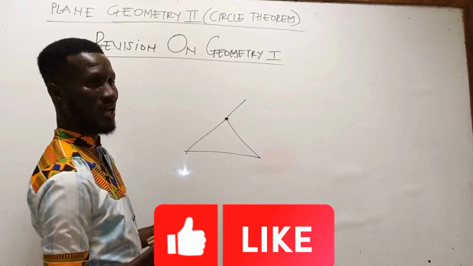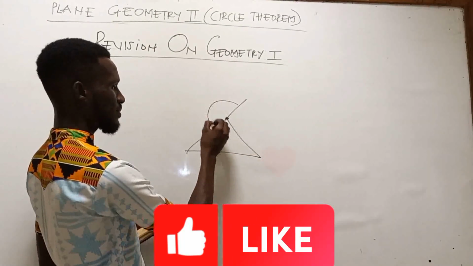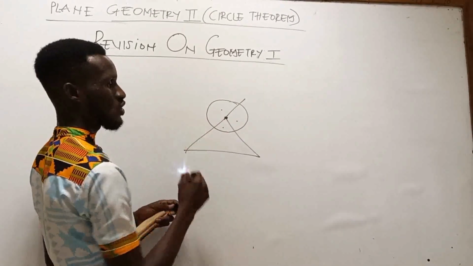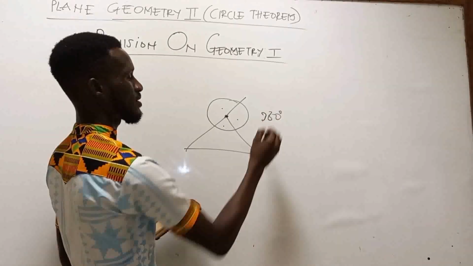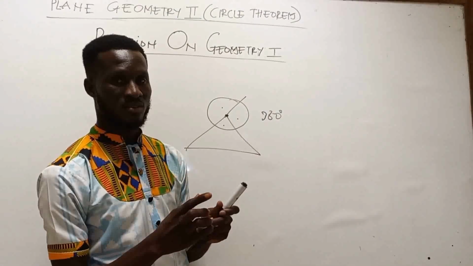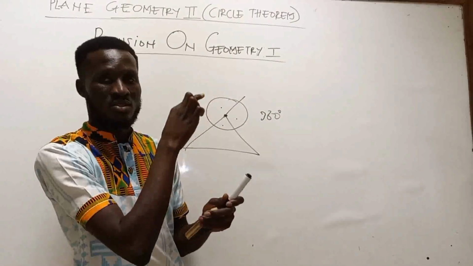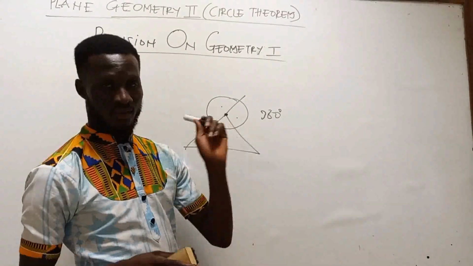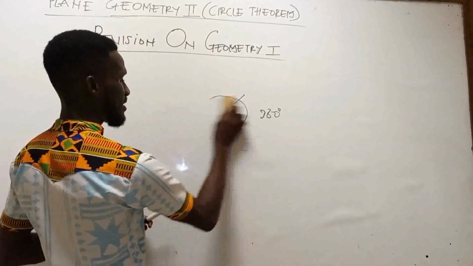Aside that, angle at a point. If I have some angles at a point, all of these sizes, here plus here plus here, are supposed to give us 360 degrees. Angle at a point forms a circle. So when we add all the angles, it's supposed to give us 360 degrees. Don't forget this angle at a point.